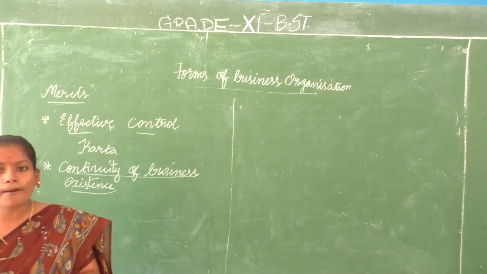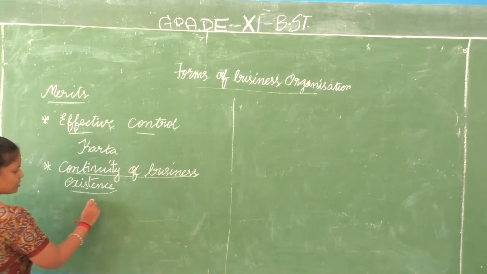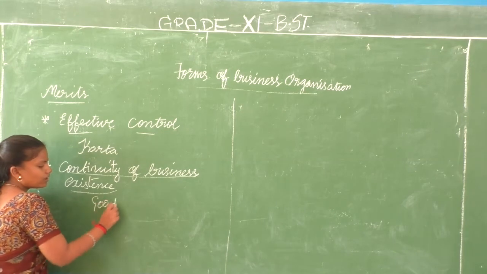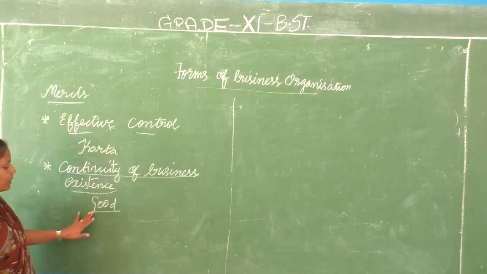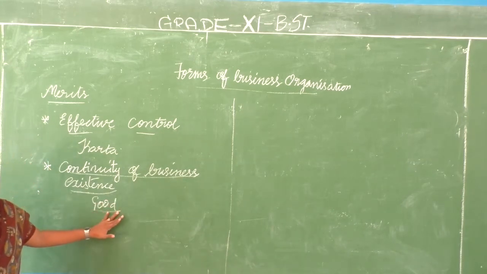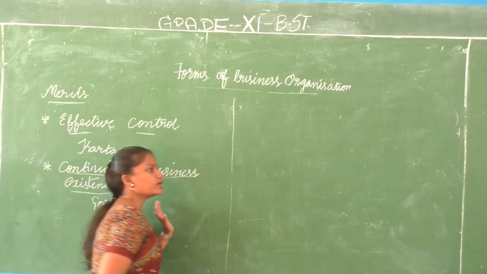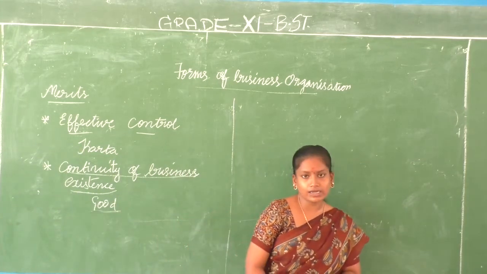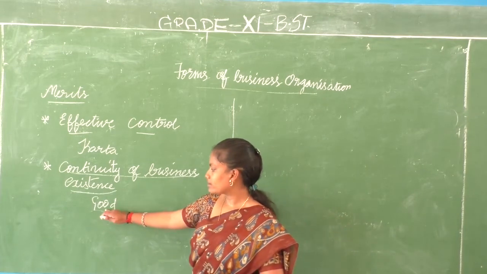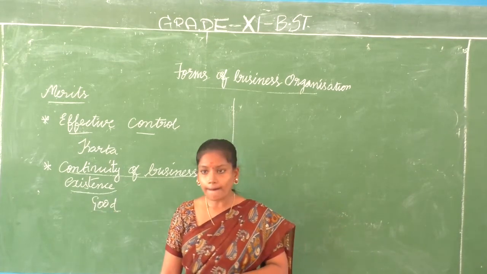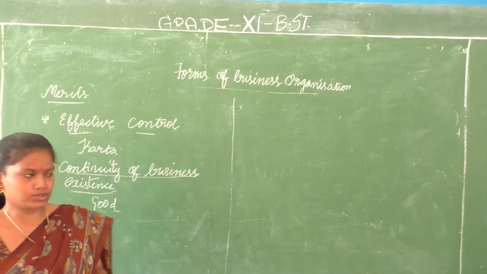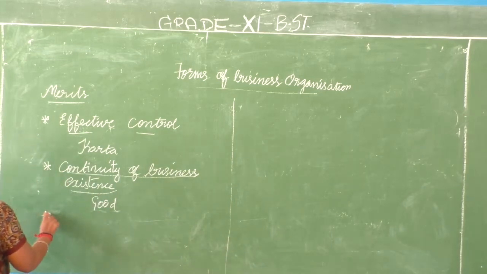It does not stop like sole proprietorship. When the sole proprietor dies, the business ends. But in joint Hindu family business, it keeps on continuing because the next eldest member also becomes karta and he or she runs the business. So the business continues.